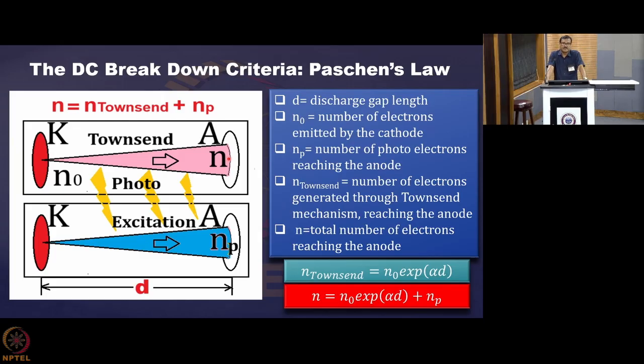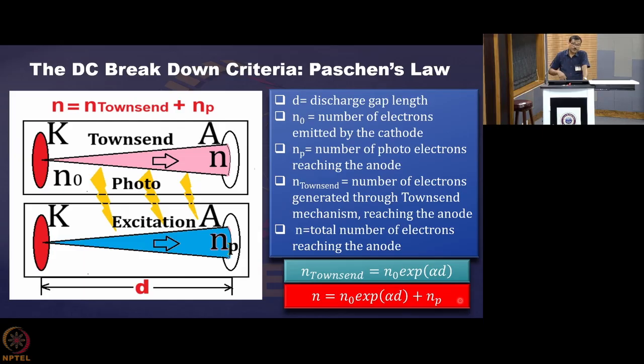It is obvious because this plasma is a highly emitting object, it is a radiant object, because it is emitting photons. Many of the photons do have the ability to ionize the gas. So, the total number of electrons that will be generated is the Townsend mechanism plus the photoionization mechanism.